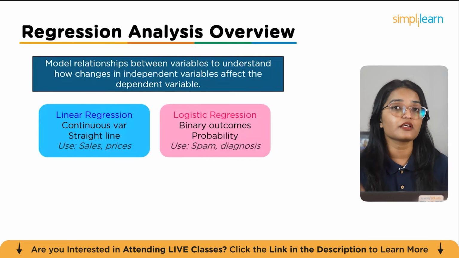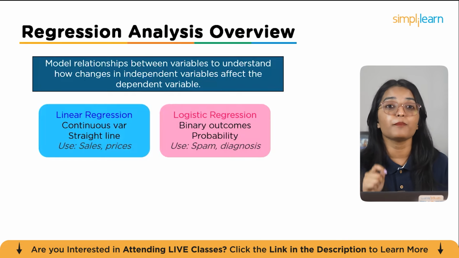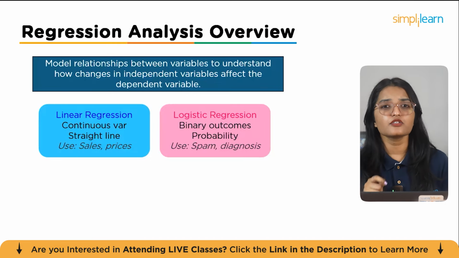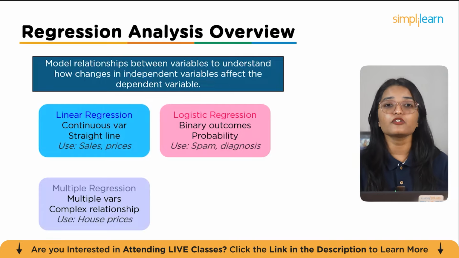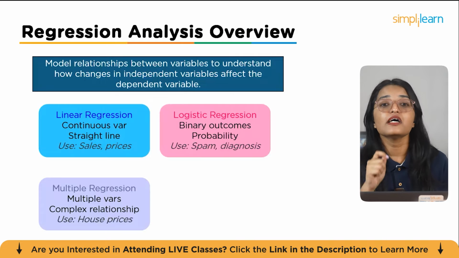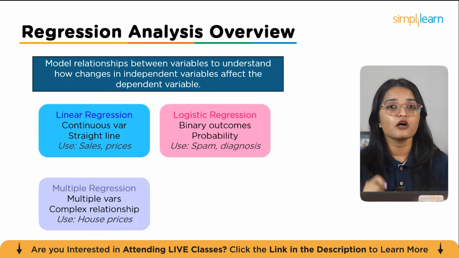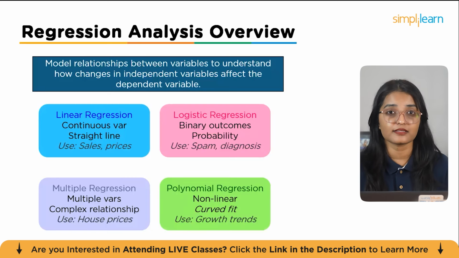Next is logistic regression. Unlike linear regression, this method is used for binary outcomes, helping estimate probabilities such as whether an email is spam or a patient has a disease. Moving to multiple regression, this allows us to account for the effect of several variables at once, modeling more complex relationships like determining house prices.